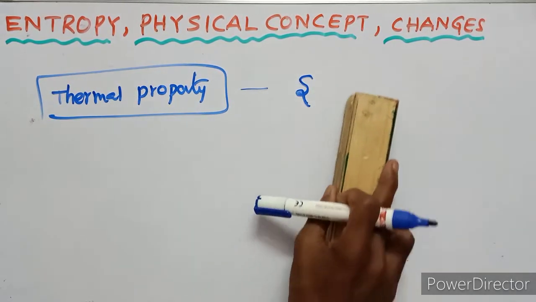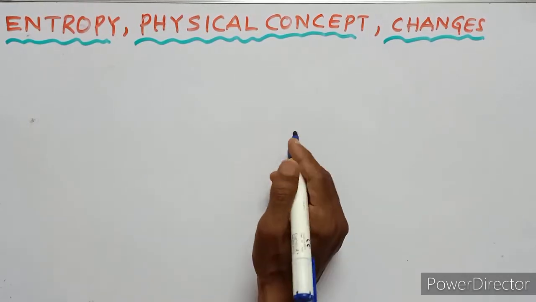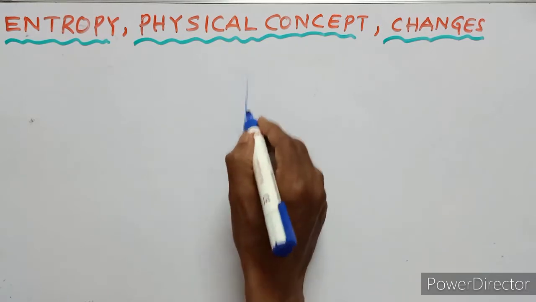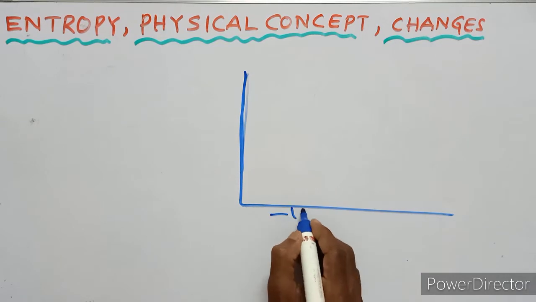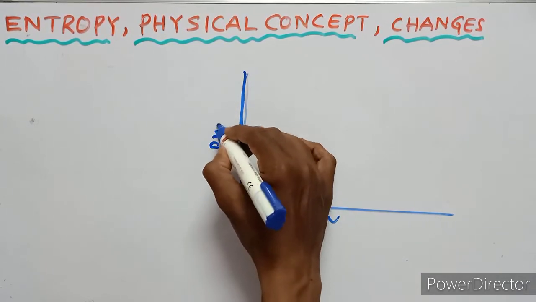Let us consider a number of isothermals at temperatures T1, T2 and T3. For example, let this be the volume and this be the pressure.